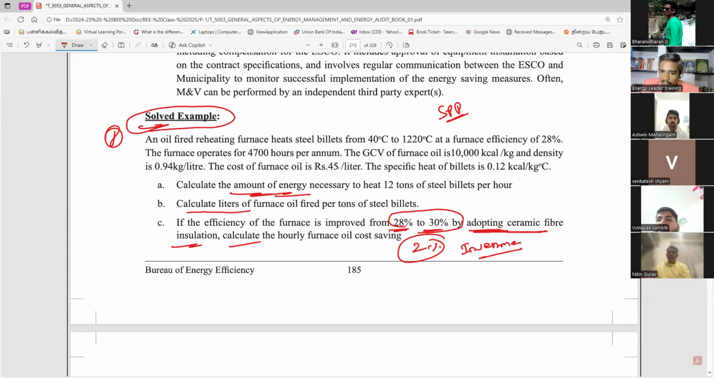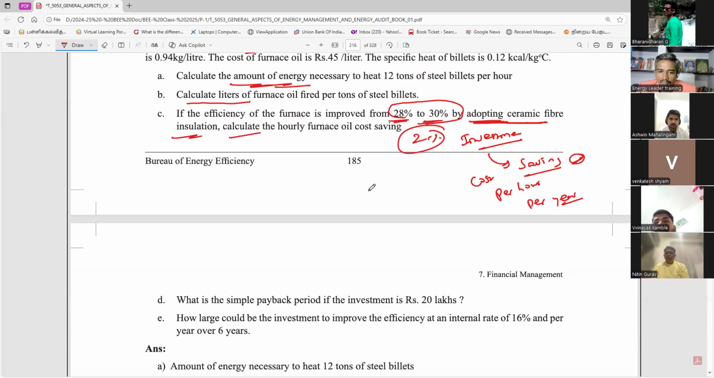This investment, this saving, possible or not? Possible. Saving, yes, cost saving. So cost saving per hour, then per year. Here they mention the number of hours also. So the number of hours, you have to just multiply, finish.